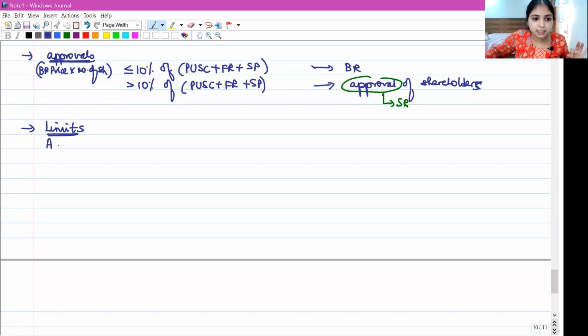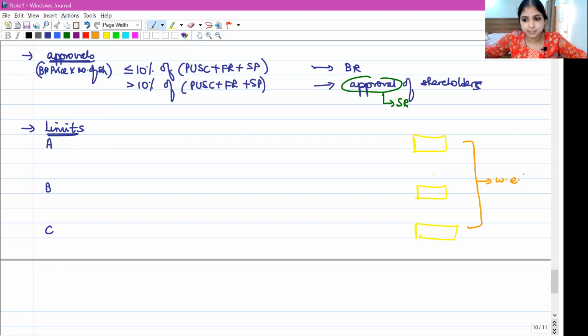On the basis of all these 3 limits, you will find what is the number of shares which the company can buy back. Out of these 3 numbers, you will pick whichever is least. Company can buy back only that many securities.